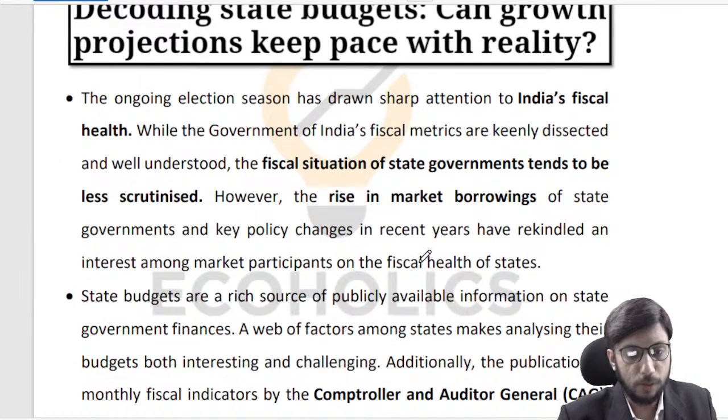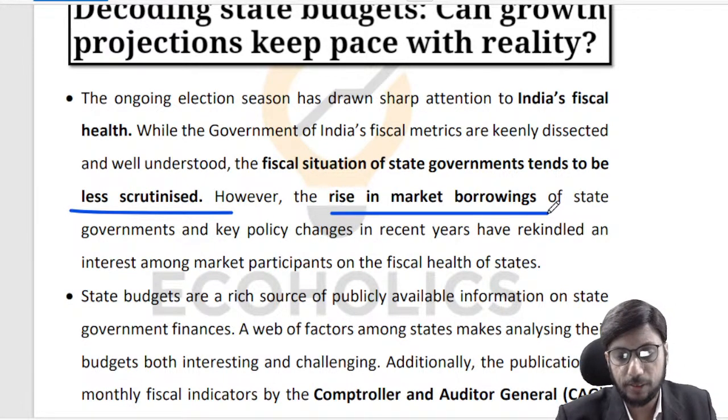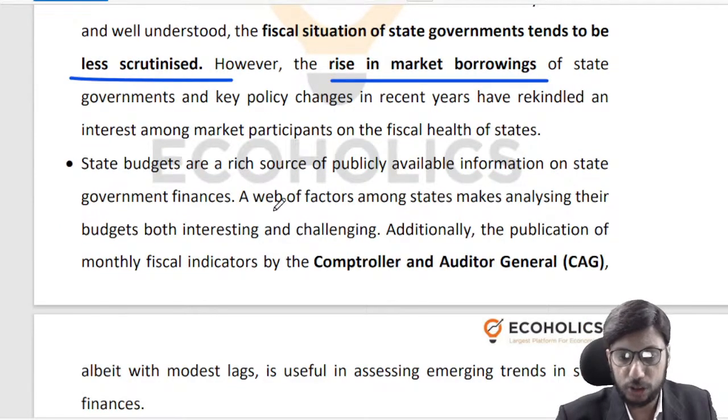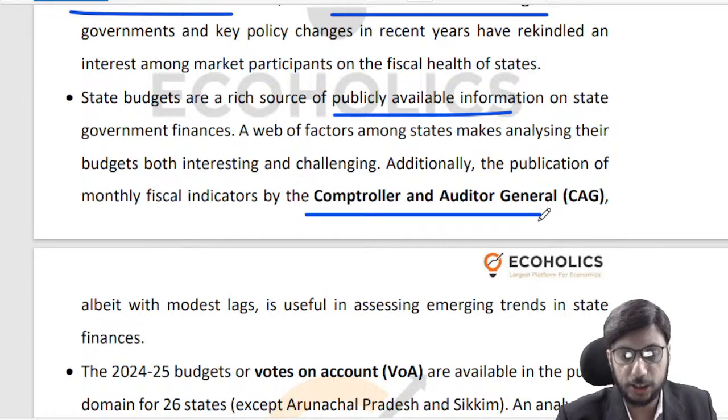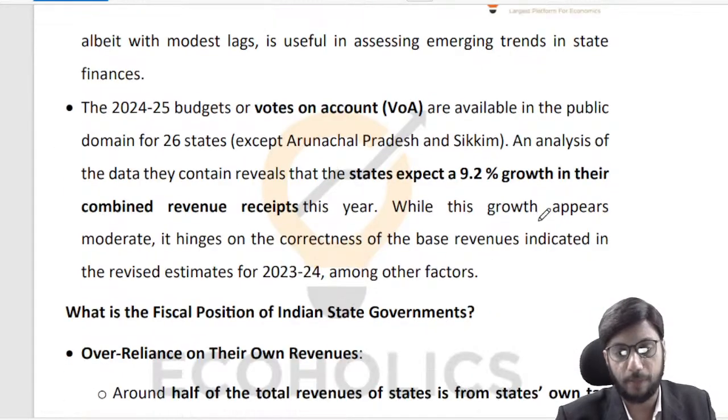Right, now let us decode states' budgets, right? So one fact is that states' budgets are less scrutinized, right? And that is changing now. More and more studies are focusing upon states' budgets. There is a rise in market borrowings of state governments. So we need to talk about that as well, right? And of course, state budgets are publicly available information, and the Comptroller and Auditor General, etc., are releasing a lot of studies based on the same. So we need to have a look at what's coming out over there, right?